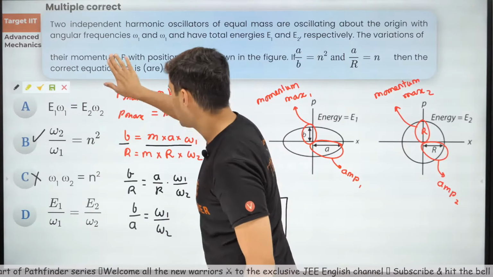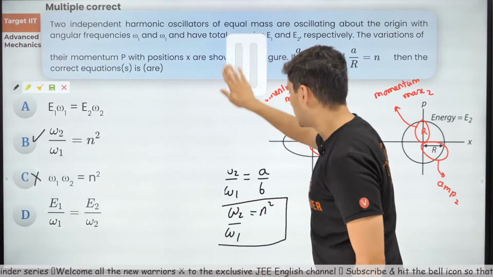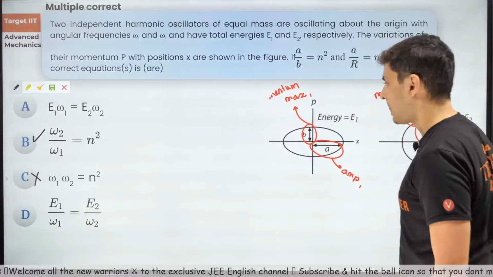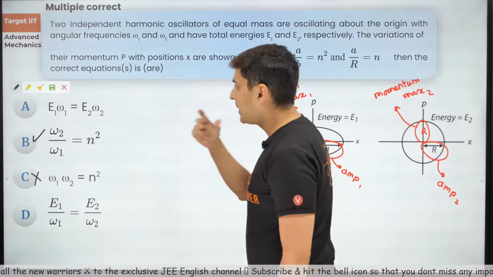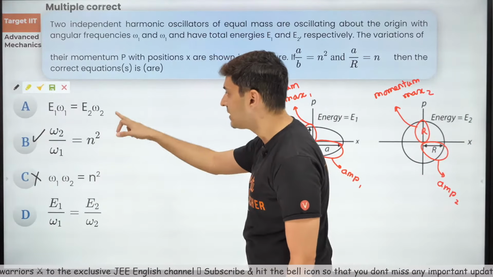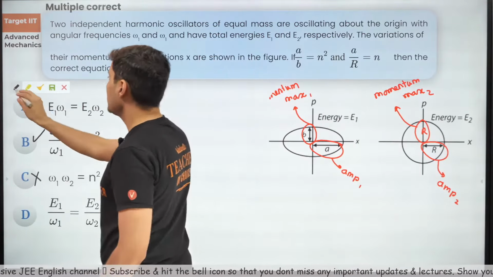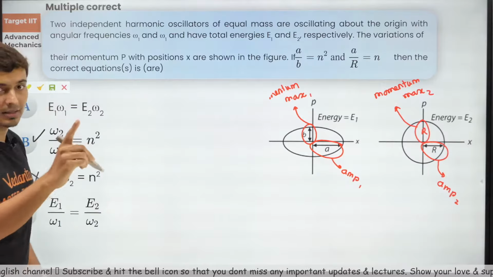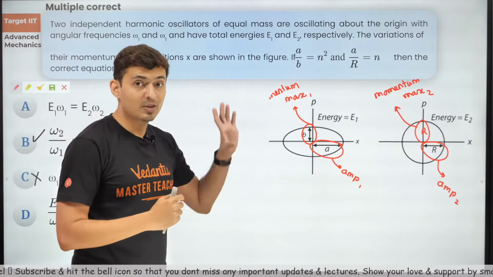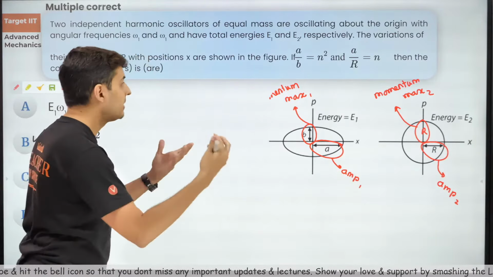I will now erase this board. I don't need this anymore. Okay. Now we need to go ahead because it has some energy terms in this. So energy is half k a square. If energy is half k a square, I hope you remember this formula. Energy of SHM is half spring constant into amplitude square.